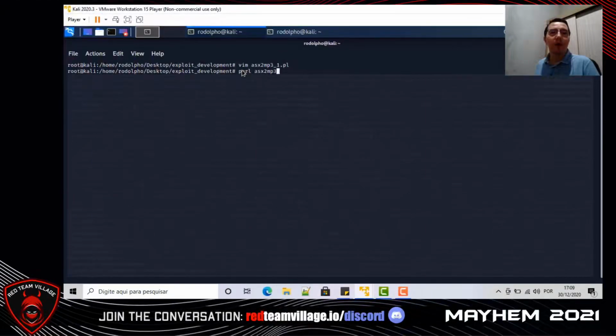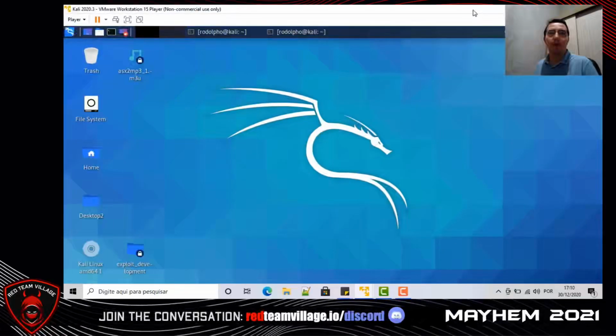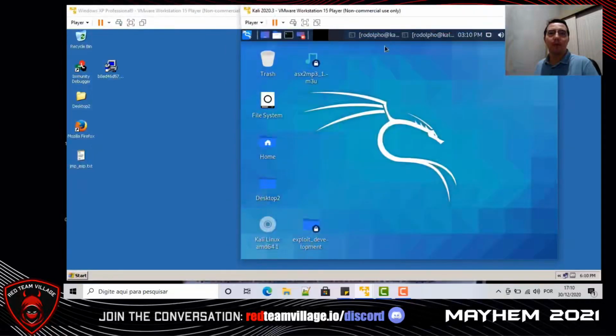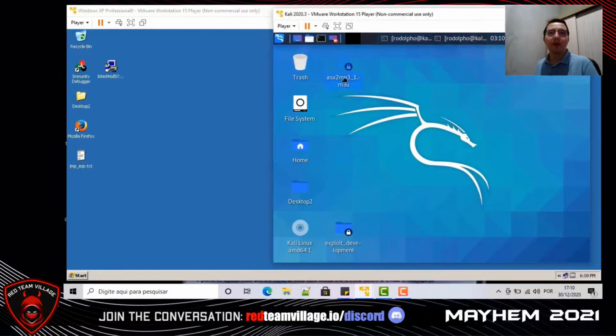Let's compile our exploit code with perl and the name of our exploit code. We have the output, our compiled exploit code. Let's move our compiled exploit code to the desktop. Let's copy our compiled exploit code to the victim VM.